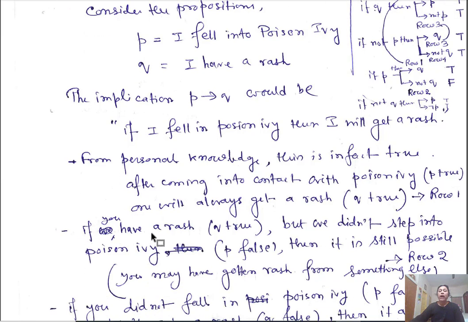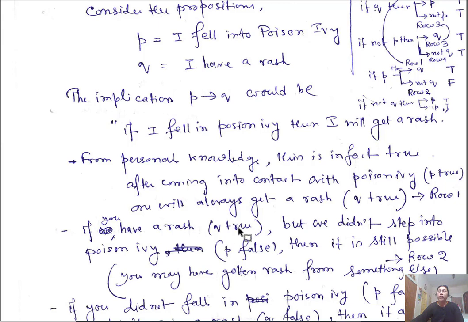Now, if you have a rash, that means Q is true. Q is: I have a rash. If you have a rash, but we did not step into poison ivy, that means P is false. Q is true, but P is false. But the statement might still be true, because maybe in some other way I got this rash.